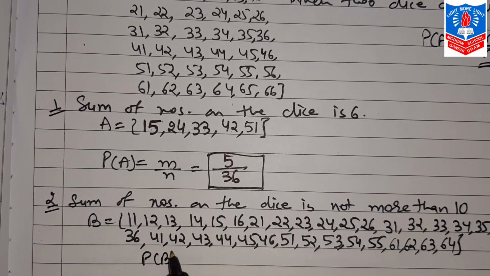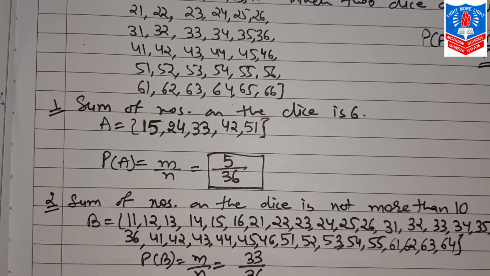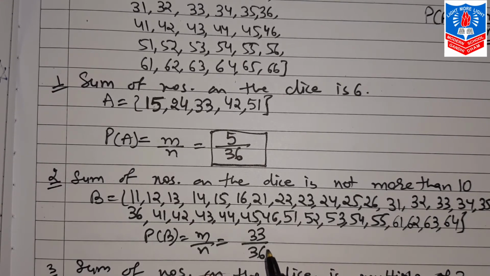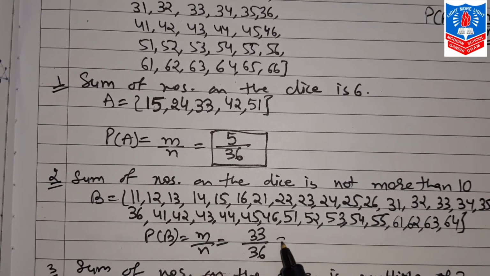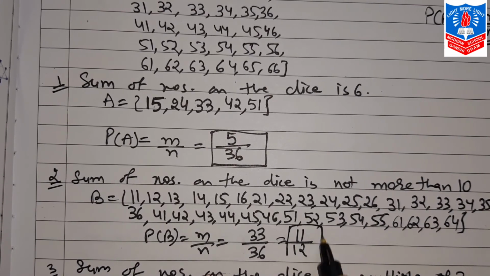So the probability of B will be 33 by 36. Now, if you write only 33 by 36, as we just discussed, then half a mark will be deducted because they are both divisible by 3. So this will be 11 by 12. This will be your final answer for this.